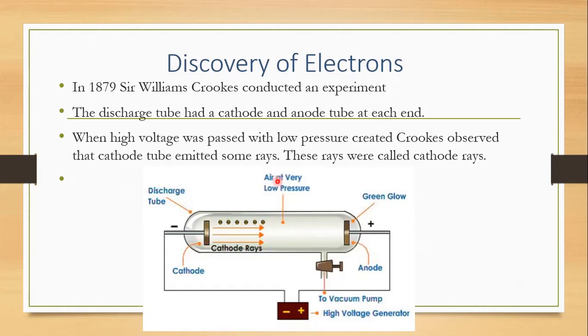So when there was air at a very low pressure and a high voltage was applied, Sir William Crookes observed that there was a green glow being emitted from the cathode. The cathode emitted some rays, somewhat greenish in color. He named them cathode rays because they were emitted from the cathode.